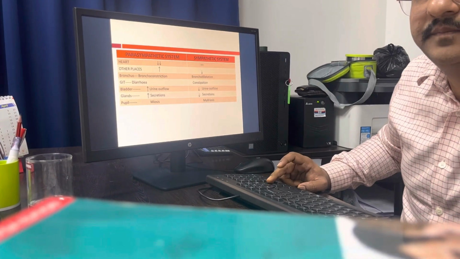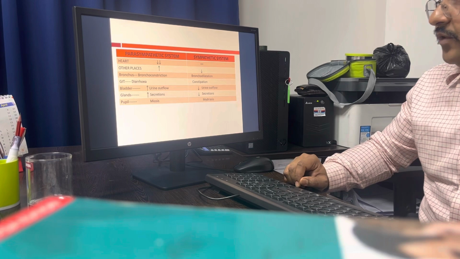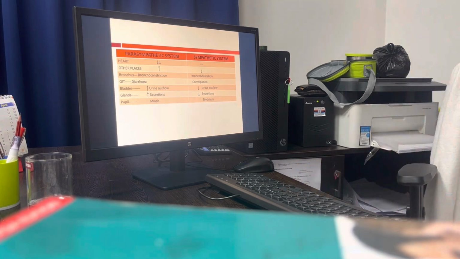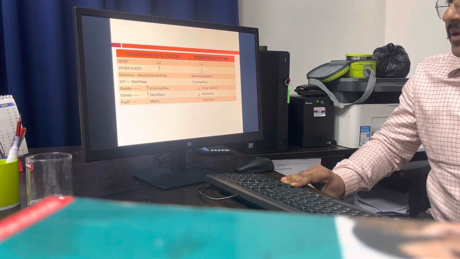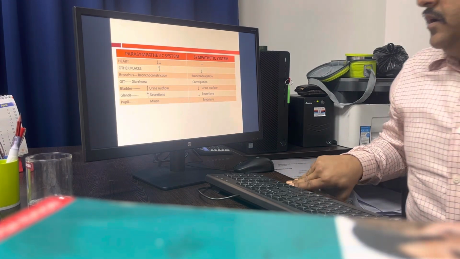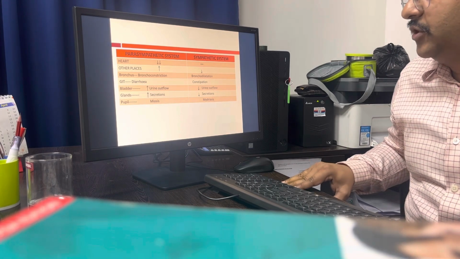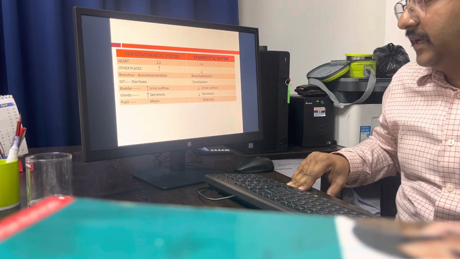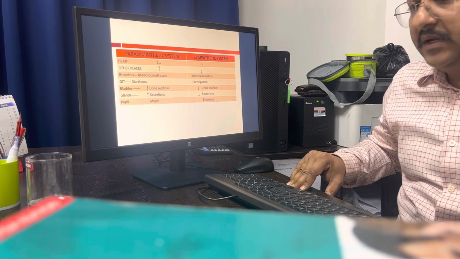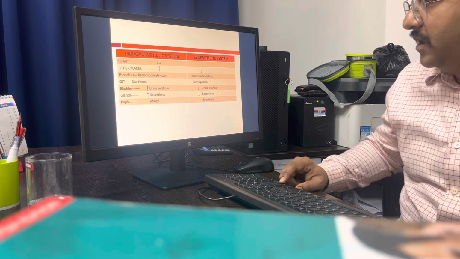People, one more important point you have to remember: C for cholinergic, C for constriction. So there will be constriction of the pupil with the parasympathetic, and there will be dilatation of the pupil with the sympathetic. Okay.